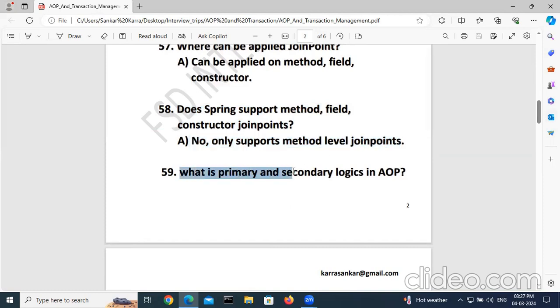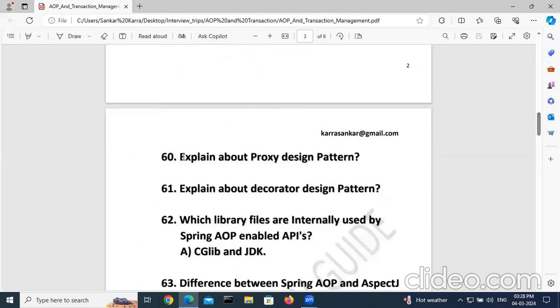What are primary and secondary logics in AOP? Primary logic is nothing but mandatory logic to complete the business requirement. Secondary logics are optional, like logging, security, auditing, these kinds of things. Explain about proxy design pattern. In the AOP module, two design patterns are used: proxy design pattern and decorator design pattern. Explain about decorator design pattern. You can prepare for these two, or else I will upload these two videos soon on this YouTube channel.